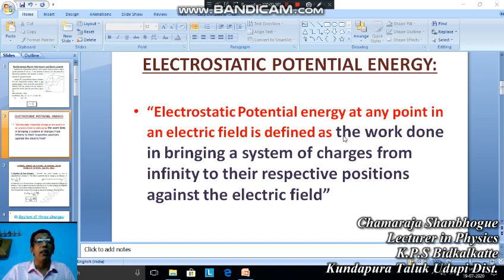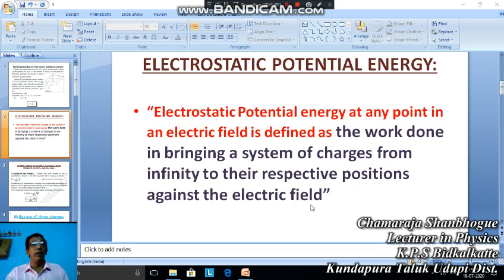That is, the work done in bringing a system of charges from infinity to their respective positions against the electric field.